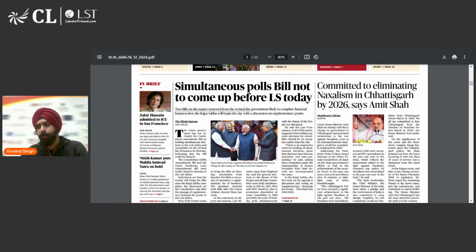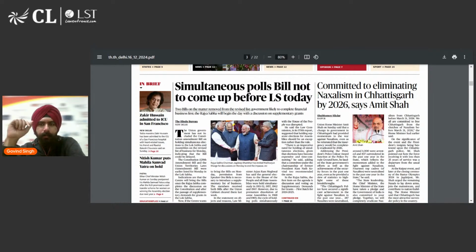So they are suggesting that it would be a good idea that all elections be conducted at the same time, simultaneously. That is called simultaneous polls. And for that, of course, we'll have to bring a bill in the parliament in order to make it an act, in order to make it a law. And this bill, the simultaneous polls bill, is not going to come up before the Lok Sabha today. So that is essentially the headline.